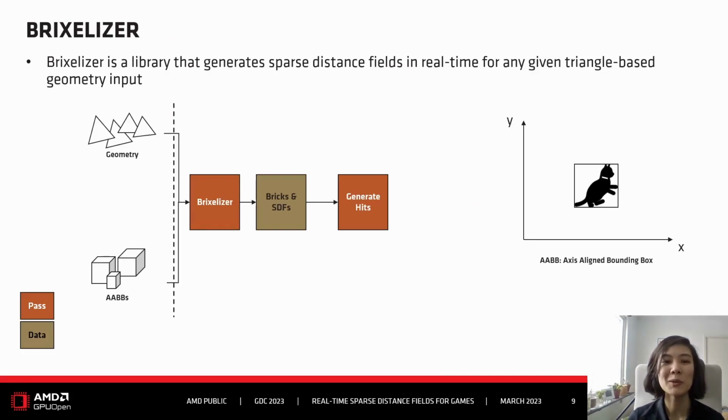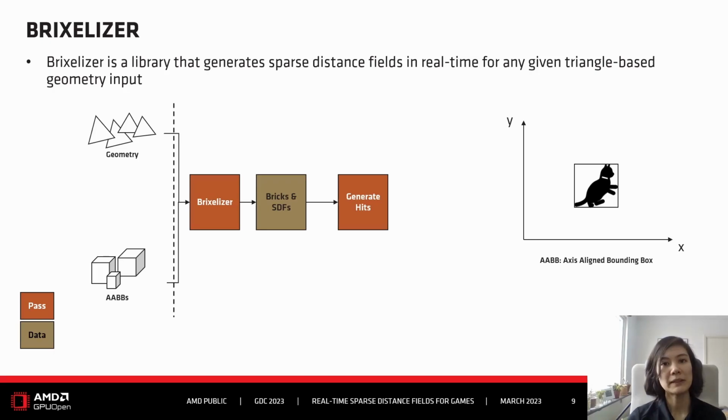But now let's talk about Brixelizer. Brixelizer is AMD's solution to generate sparse distance fields in real time for any given triangle-based geometry input. So you have the geometry input in a triangle representation, so typically you have a vertex buffer, index buffer. You also need transform information so that we know where the geometry is in your world. And then additionally to that, you also need to provide the axis-aligned bounding box, in short AABB.